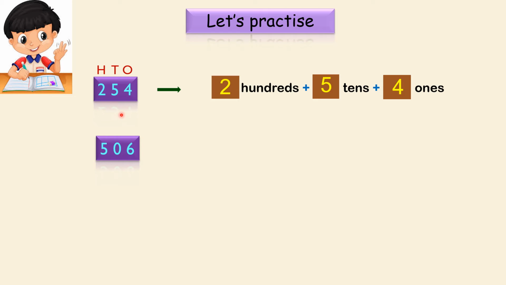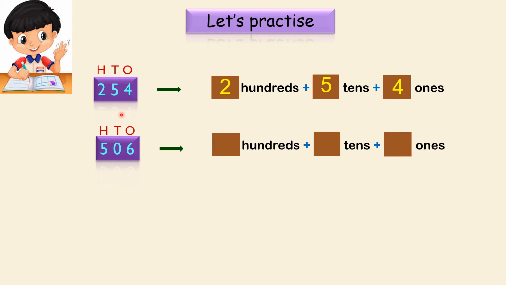506. It can be read as 506. Let's write the places. Now we can easily make out which digit is in which place. Now separate them or expand them. So how many hundreds are there? How many tens are there? How many ones are there? So let's quickly write. 5 is in hundreds. So we'll write 5 in the hundreds. Now how many tens are there? 0 below tens. So we'll write 0 in the tens.